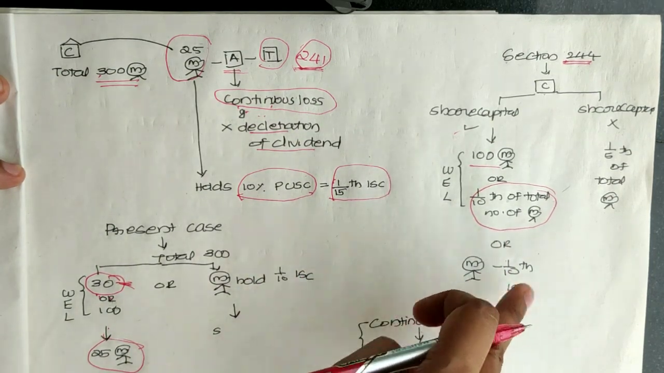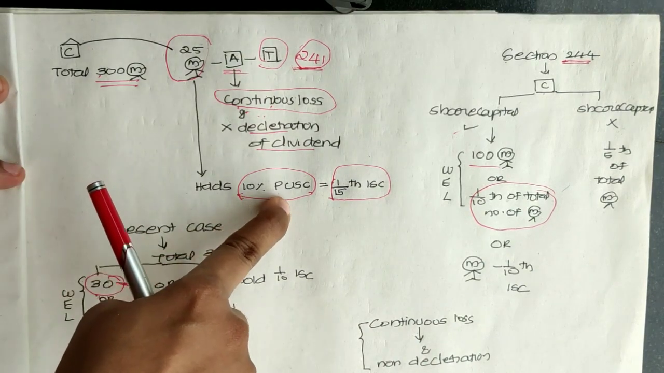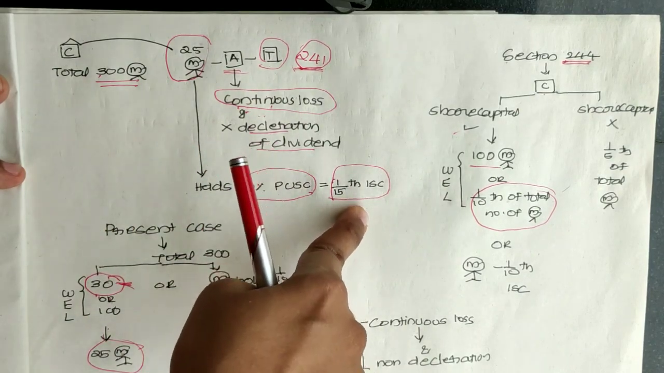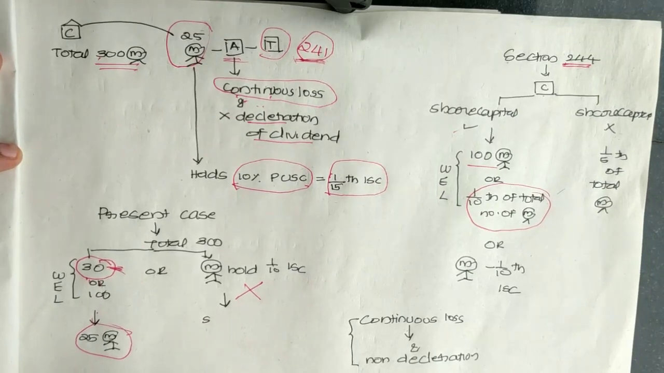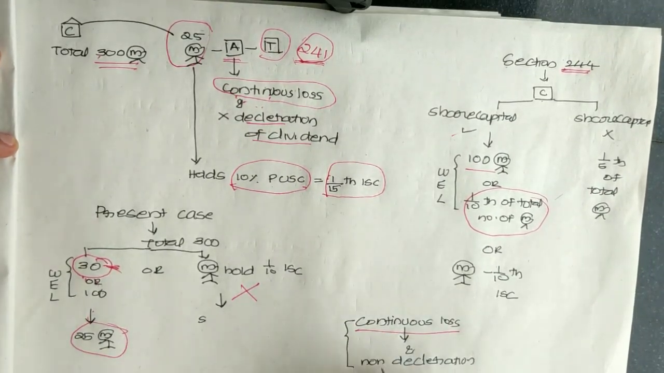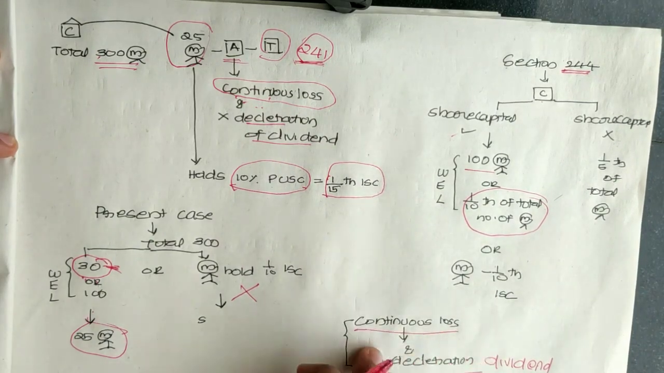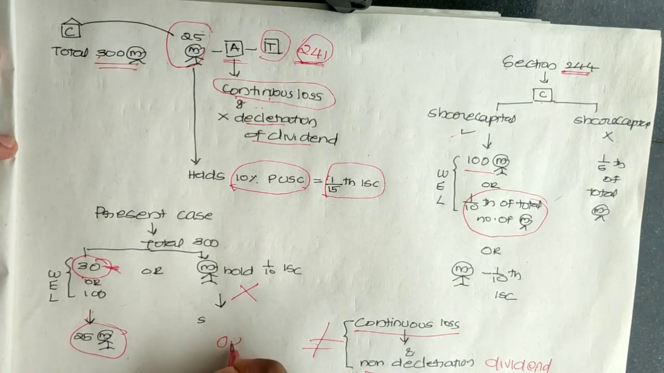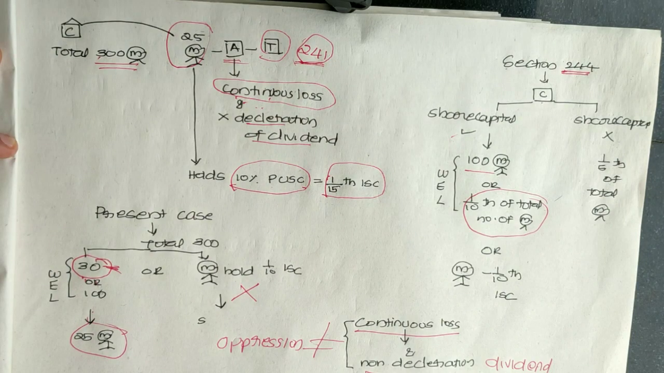And the second one is members holding 1/10 of issued share capital. Here they are holding 1/10 of paid up share capital, which is equal to 1/15th of issued share capital. So the second condition is also not satisfied, right friends? And the last thing we have to check is the reason why they filed such an application. It is because of continuous loss and non-declaration of dividend, and continuous loss and non-declaration of dividend does not amount to oppression. So the application filed by the company's members is not tenable.